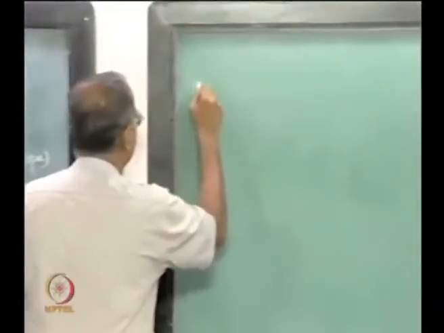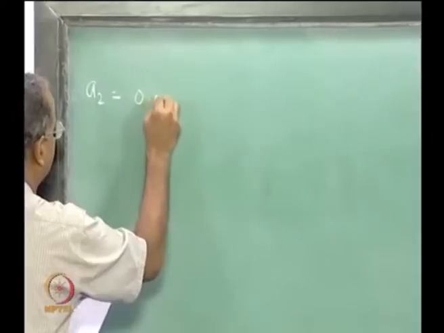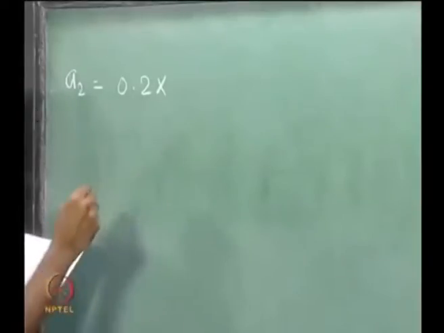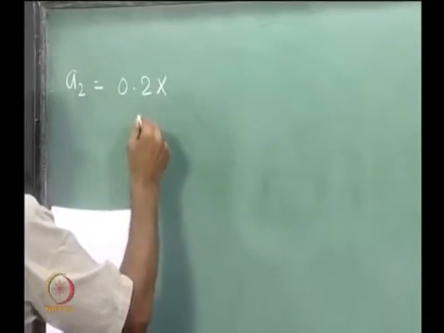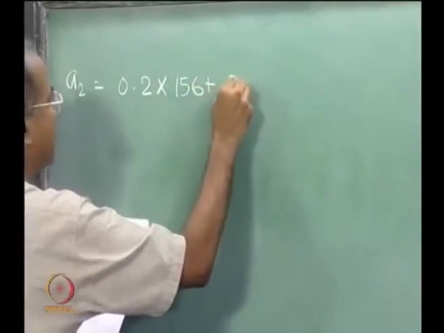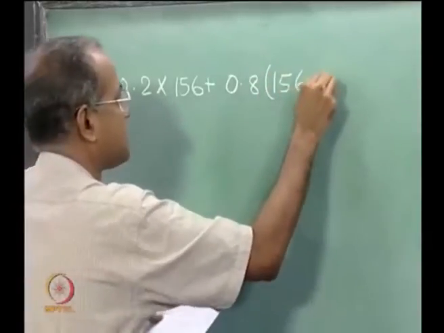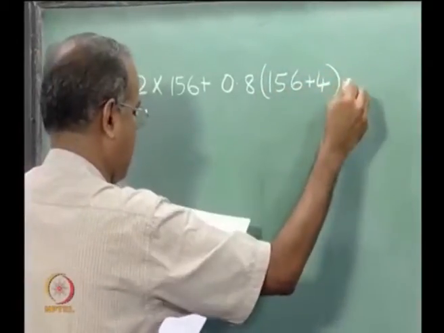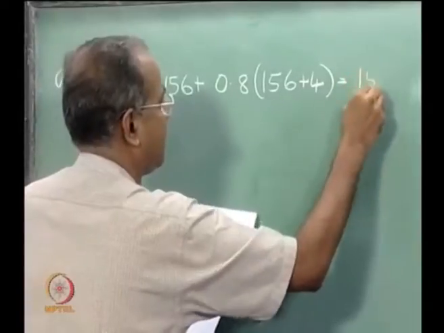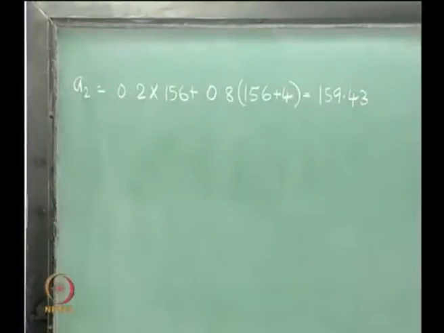So A2, which is the level for period 2, is 0.2 into 156 plus 0.8 into (156 plus 4), which is 159.43. Now how do we get those numbers?